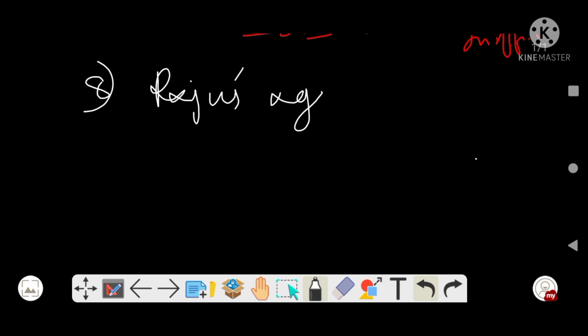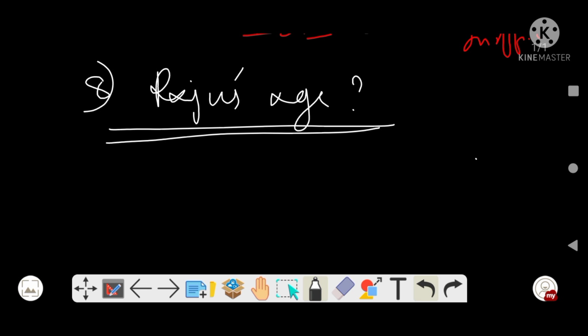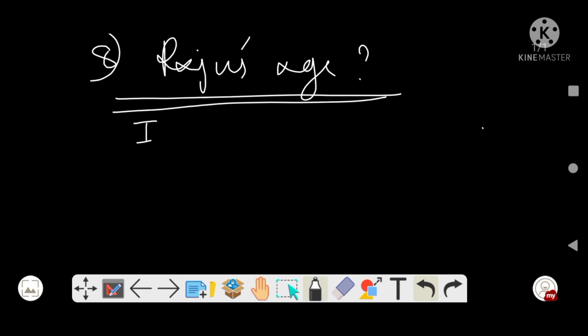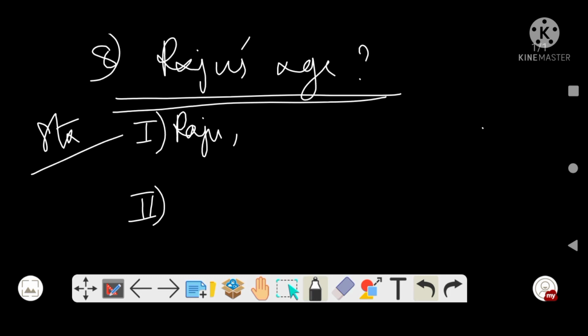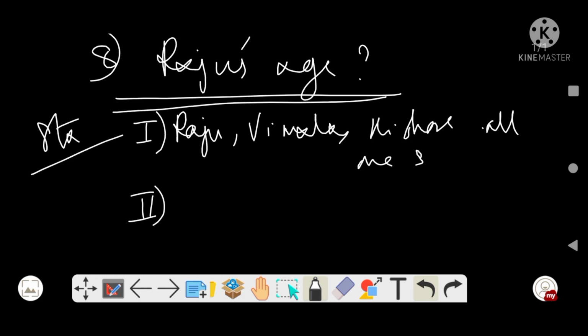So this question says find out Raju's age. This is a tricky question, so just pay attention. There are 2 statements. From these 2 statements you have to find Raju's age. See, first: Raju, Vimala, Kishore, they all are of the same age. Every statement is important, pay attention.